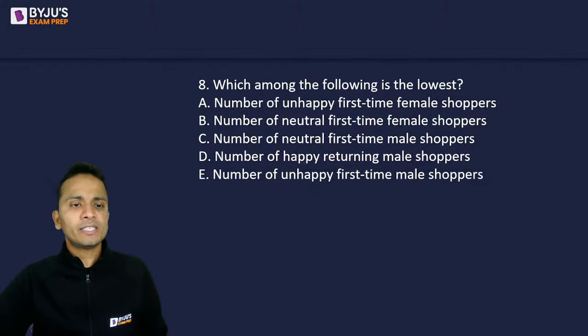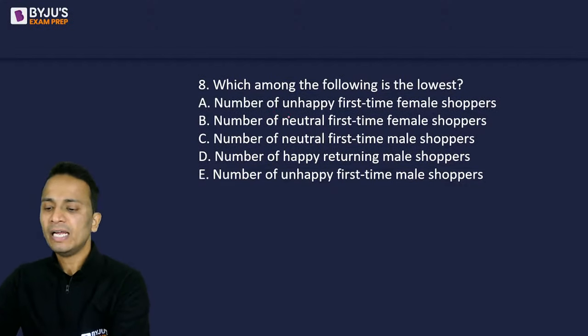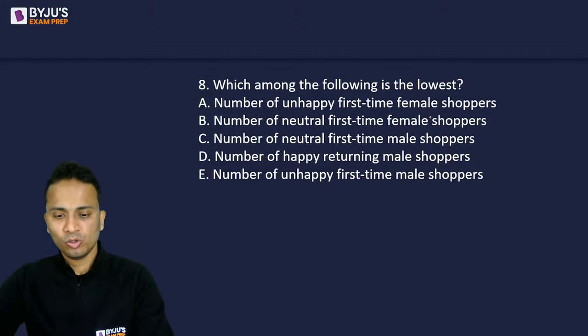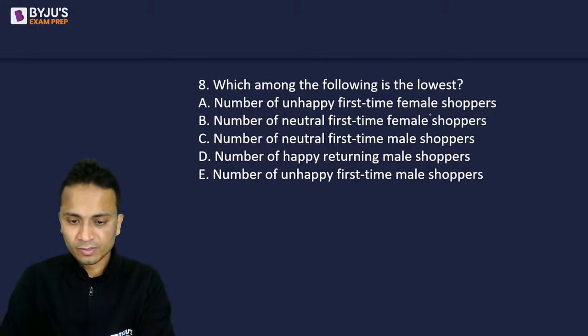Which among the following is the lowest? Number of unhappy first time female shoppers. So data find out निकालते हैं. टेबल में ओपन कर लेता हूं. So I'll open the table on my phone.